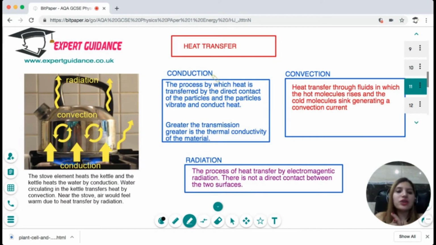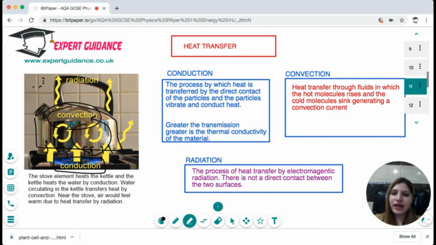Now we need to talk about the different ways in which heat transfer takes place. You can take this example of the stove with the water getting heated. The body of the stove will get heated because the particles will start to vibrate and spread the heat around. This mechanism is conduction. When the water boils, the hot water will rise up and the cool water will sink down. This is known as convection. And you can see that the heated stove will radiate the heat out, and this is radiation.